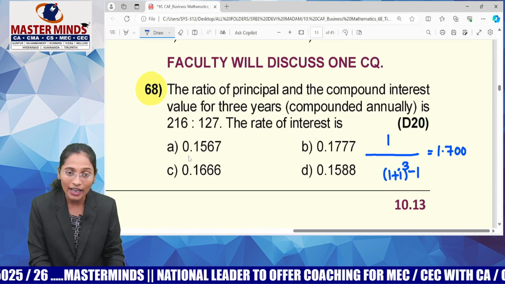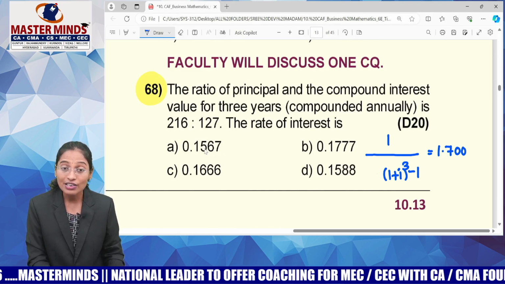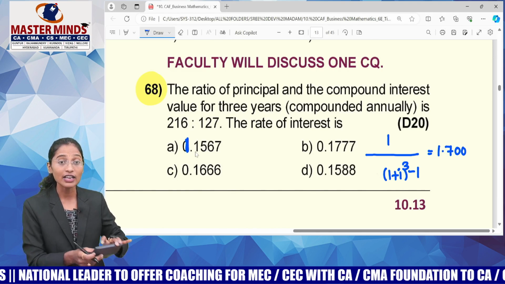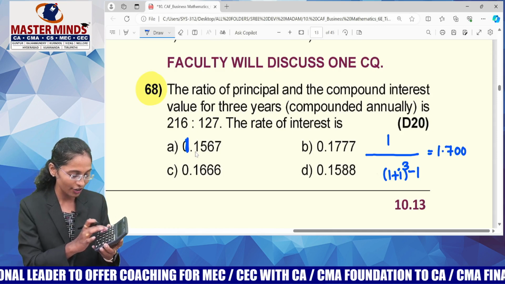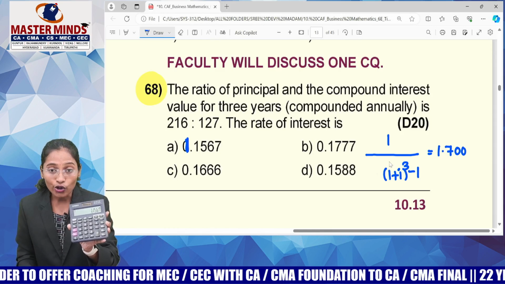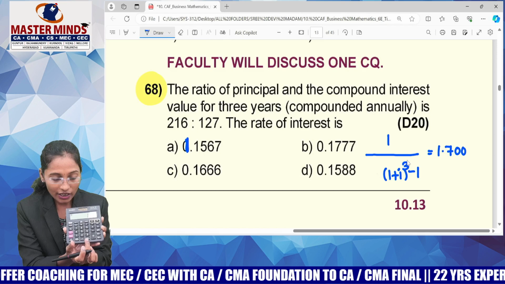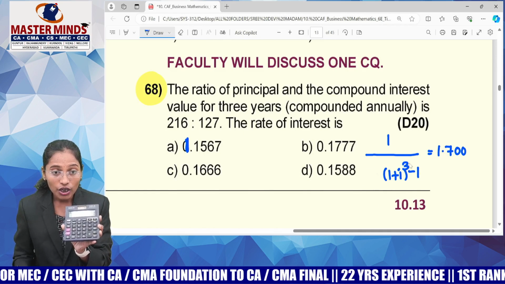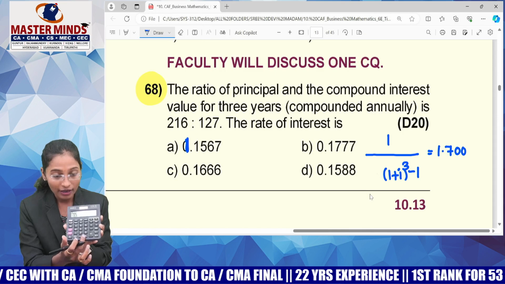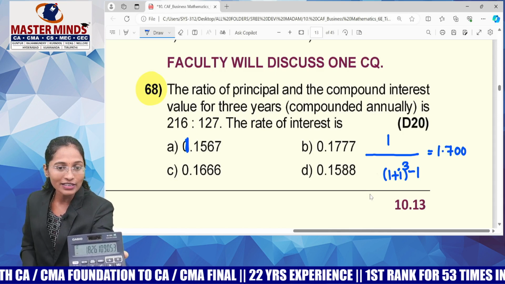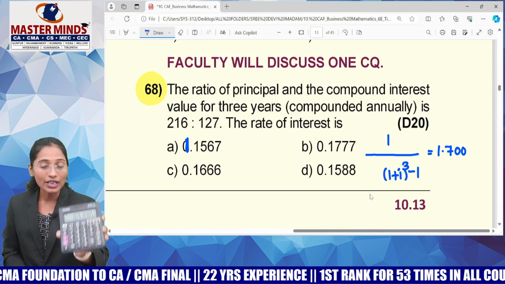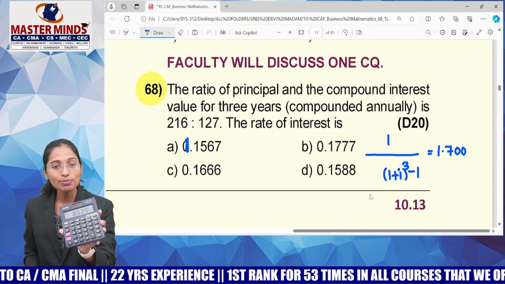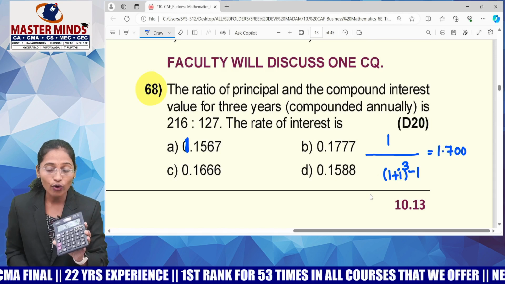According to option A, what is my I? 0.1567. Just now I told you 1 plus I means keep 1 here. What is 1 plus I? 1.1567. Guys, enter this 1.1567 in your calculator. I did the same. I need whole cube, so enter into, enter equal to 2 times. Now minus 1. This is in denominator, no? If you want to bring it to numerator, just divide it by, equals to. Have you got 1.7? No. No means this is not the correct answer. You got 1.8. So your answer must be somewhat bigger than this, but is not far away from this.